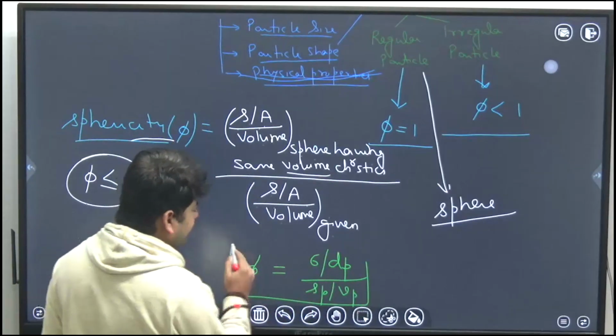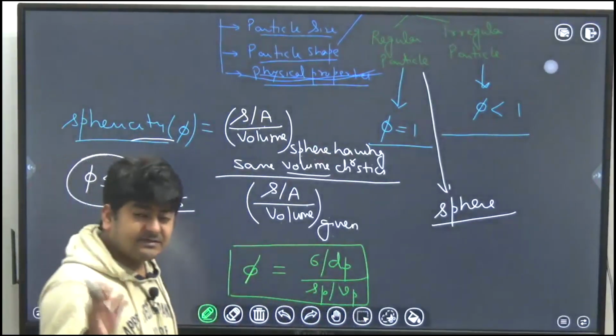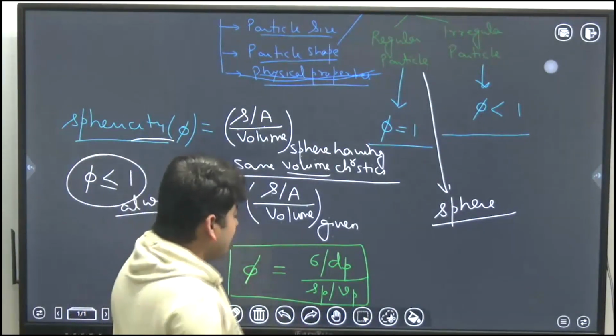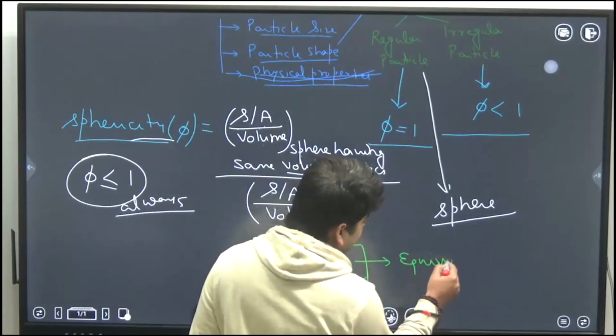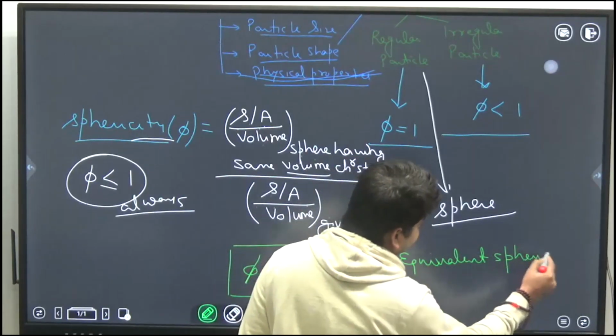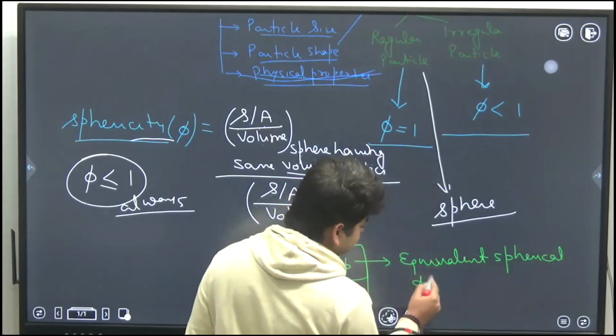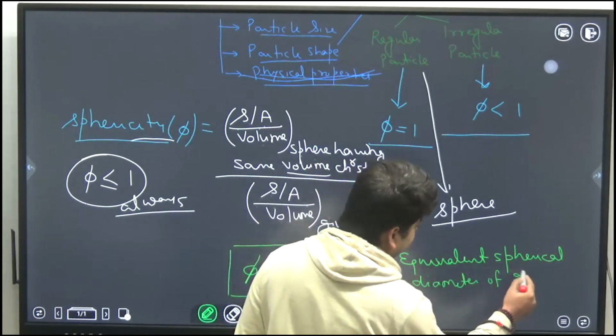So mathematically, by using this expression, you can calculate the sphericity of any given particle, where this dp is called the equivalent spherical diameter of the given particle.